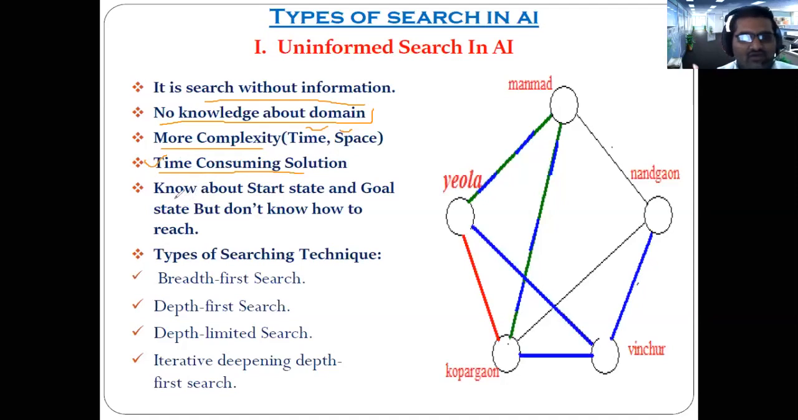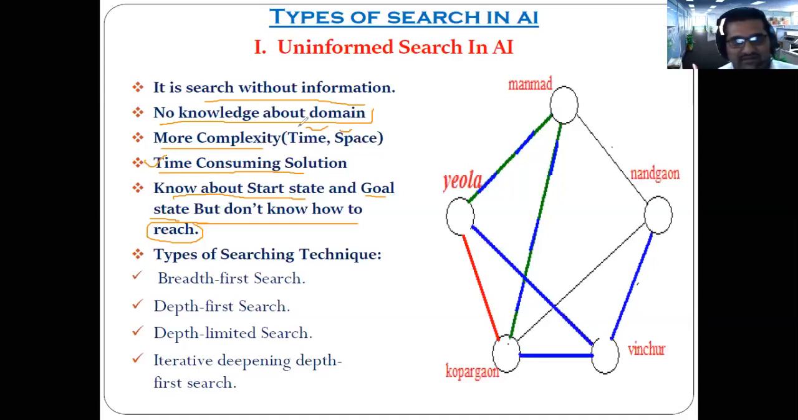You know about the starting state, from where to start. You also know where the goal state is. But you don't know how to reach that goal state. That is nothing but what I am calling the lack of information. You got the point? You know where to start and where your goal is, but you don't know how to reach that particular goal or location in between.